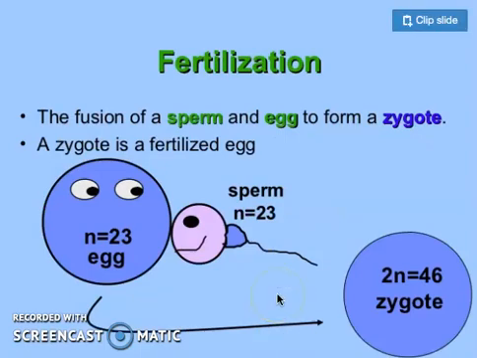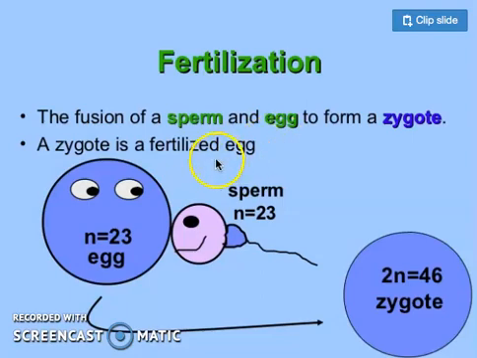Here we have just talked about fertilization. What is the term? It is the fusion of a sperm and an egg to form a zygote. A sperm is a male gamete and the egg is the female gamete. So during the normal reproduction process, a sperm from the male side fertilizes an egg from the female side to make a zygote, the first complete individual cell which grows into a complete organism. And this is not specific to humans; it is the same for plants, animals, or any eukaryotic cell you can find in the world.